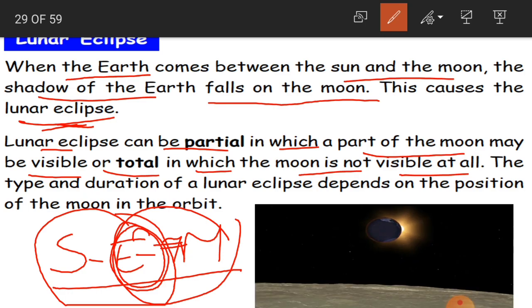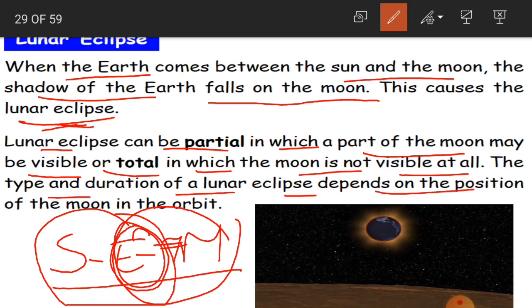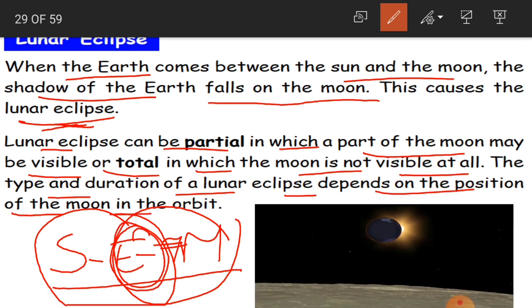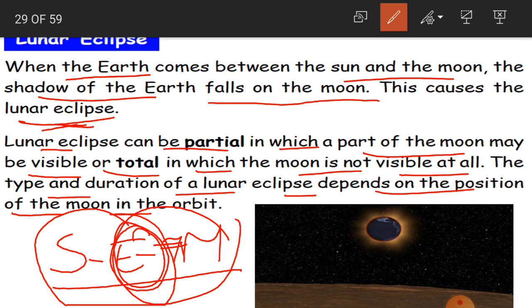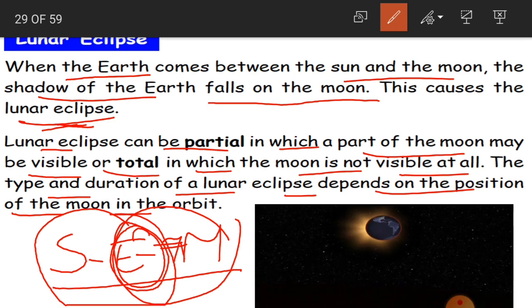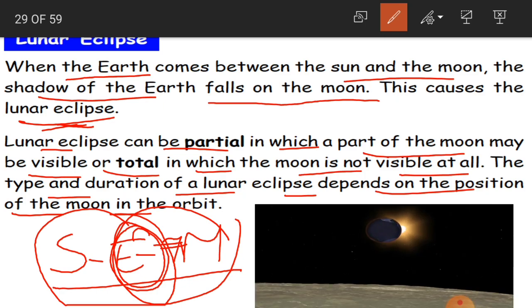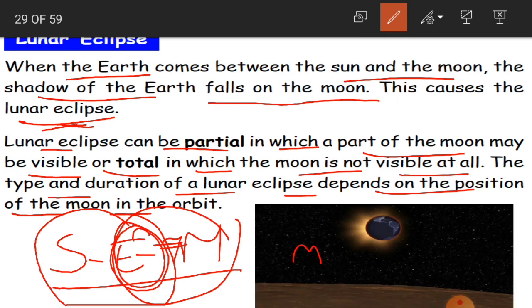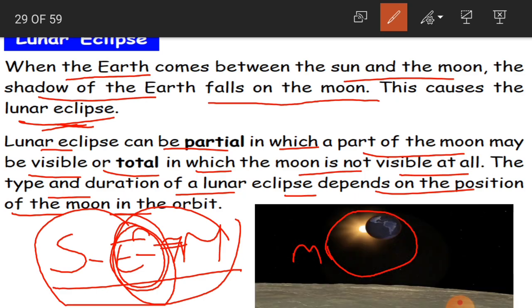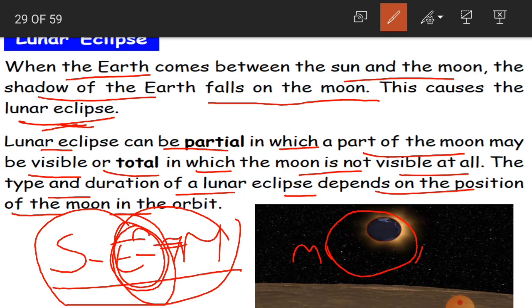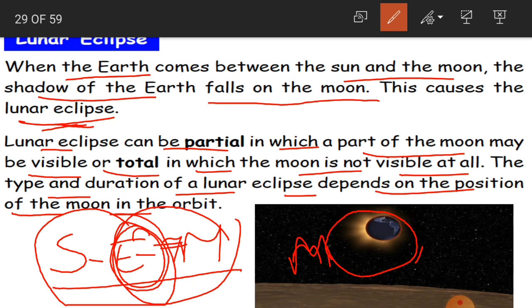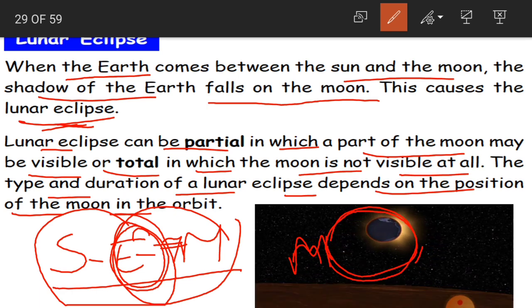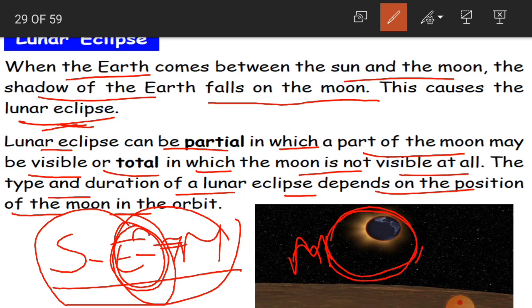Okay, children? The type and duration of the lunar eclipse depend on the position of the moon in the orbit. So how is it decided whether it is a partial or a total lunar eclipse? This depends on the position of the moon in its orbit, because the moon is going to revolve. Depending on the position in its revolution on the orbit, it is decided whether it is a partial or total lunar eclipse. Clear, children?